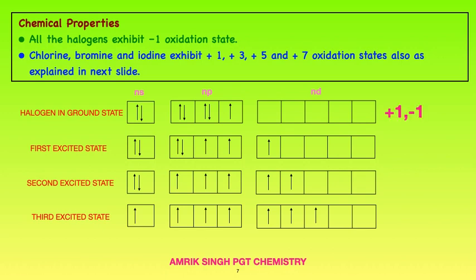In the normal ground state there is only one unpaired electron, giving plus one or minus one. It can be lost or one electron can be gained to get stability. Now there are three unpaired electrons, giving plus three oxidation state, five unpaired electrons, plus five, and seven unpaired electrons, plus seven oxidation state, shown in the same way.